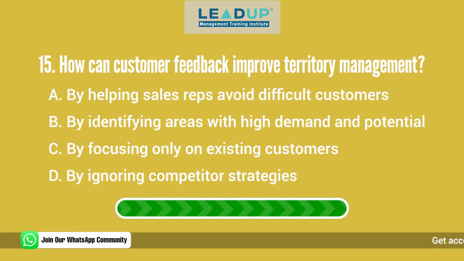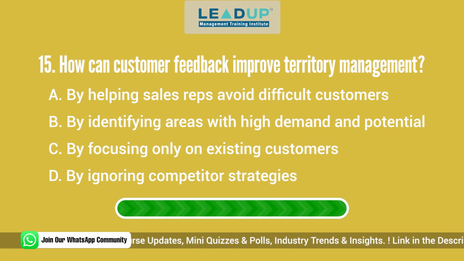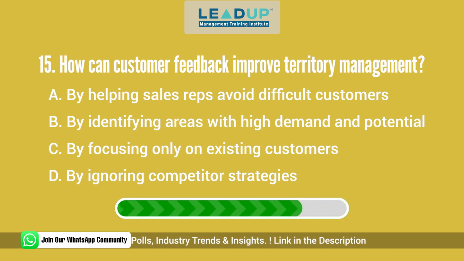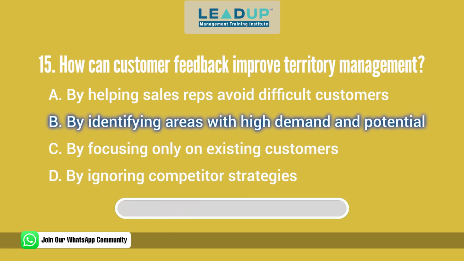Question 15. How can customer feedback improve territory management? A. By helping sales reps avoid difficult customers. B. By identifying areas with high demand and potential. C. By focusing only on existing customers. And D. By ignoring competitor strategies. Answer: by identifying areas with high demand and potential.